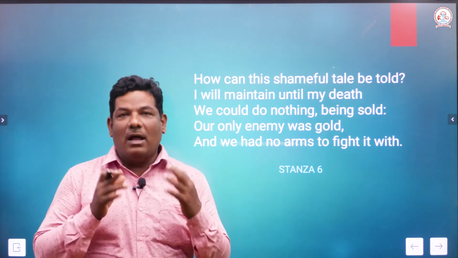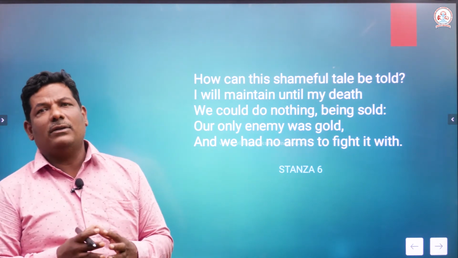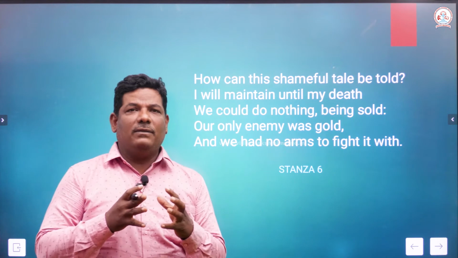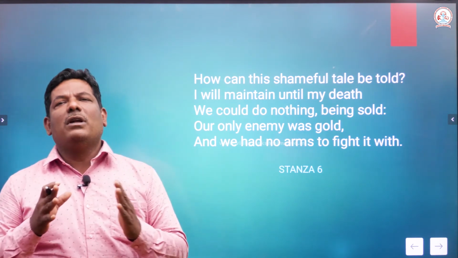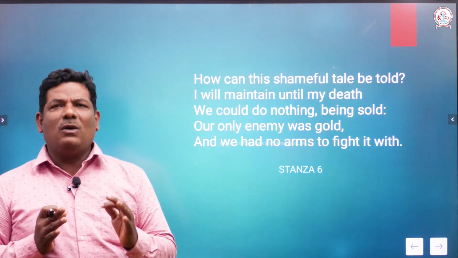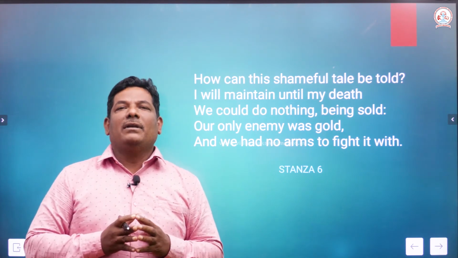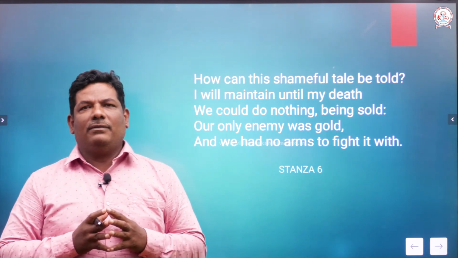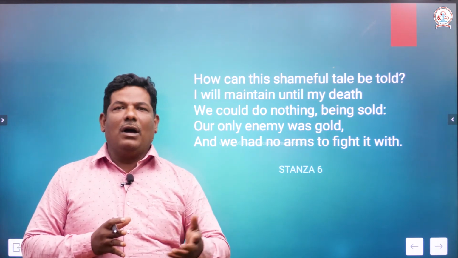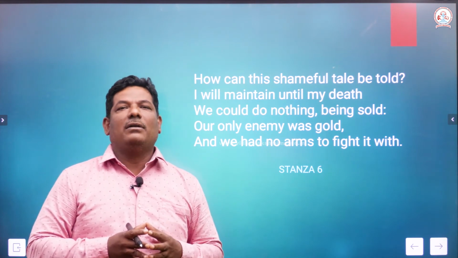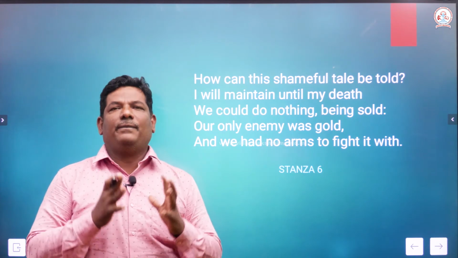And we could do nothing. Soldiers could do nothing. Explain this phrase. How to explain this phrase? We could do nothing. In spite of having sophisticated weapons, we could do nothing because the attack was quite unanticipated, unexpected. They were not ready for the war. They were not given enough time to take the rifle at least to shoot the enemies who appeared. Okay, we could do nothing because one of our men was bribed.